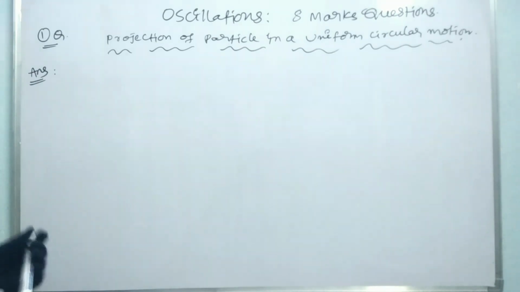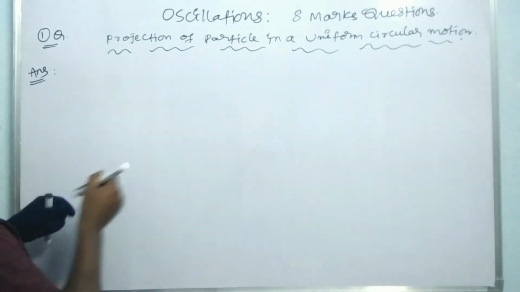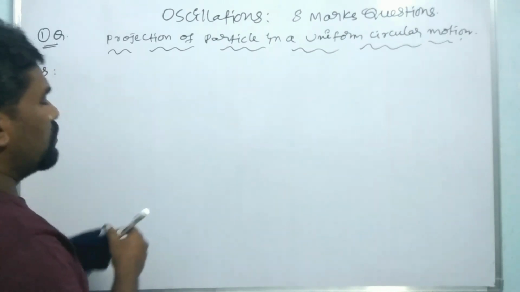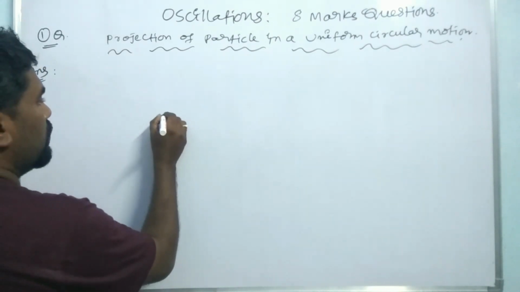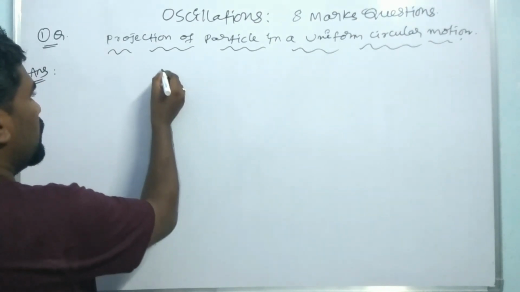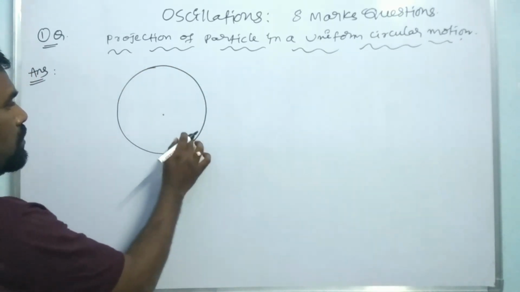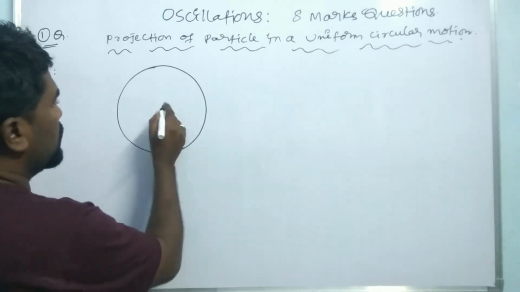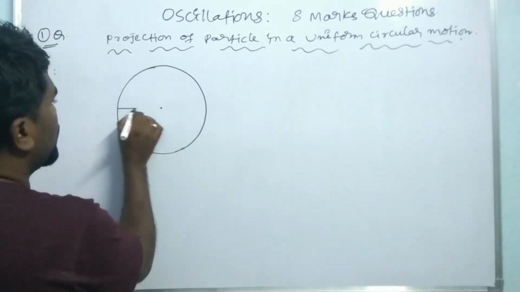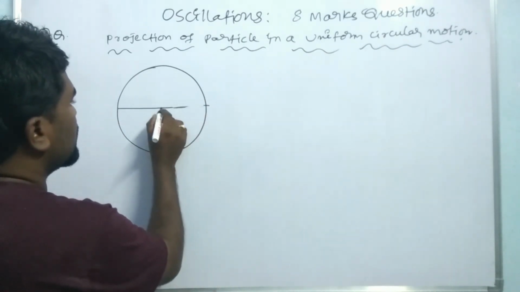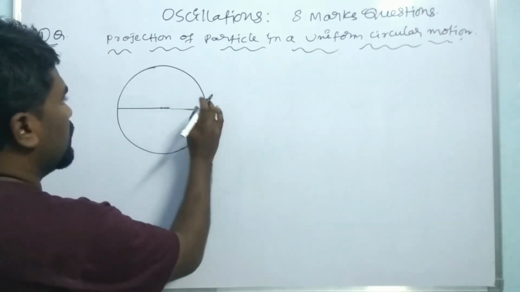Let us assume a particle which is in a circular motion. This is the origin, and XX' is the diameter of this circle.